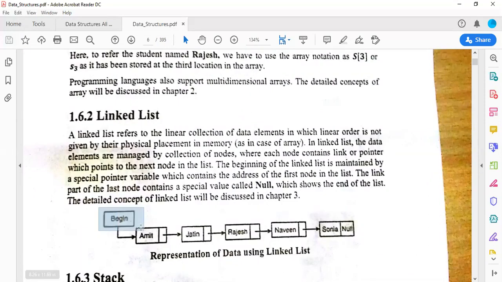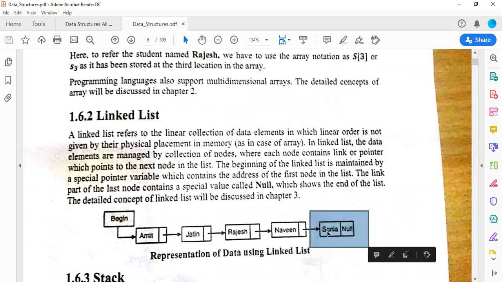See, here we are using beginning and just a reference to a node. This is your starting node, next node, next node, next node, and this is your last node. How to identify the last node? A node having a null reference, or it is not redirecting towards any other node, that will be the last node of that linked list. Done. Linked list is clear.